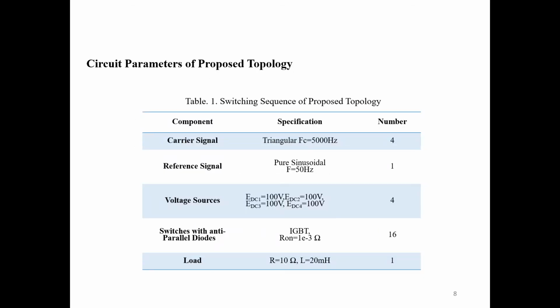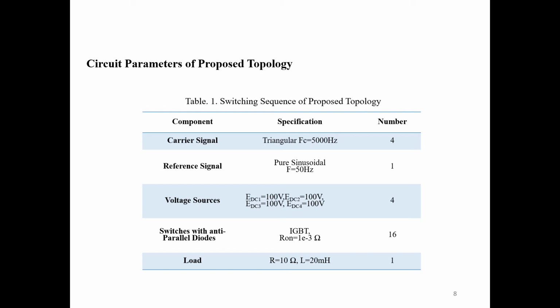Circuit parameters. The table shows the circuit parameters of the proposed topology. Frequency of carrier signal is taken as 5000 Hz, reference signal of 50 Hz, voltage sources each of value 100 volts, IGBT switches, total 16 switches are used, and each with on-state resistance of 1 milliohm.